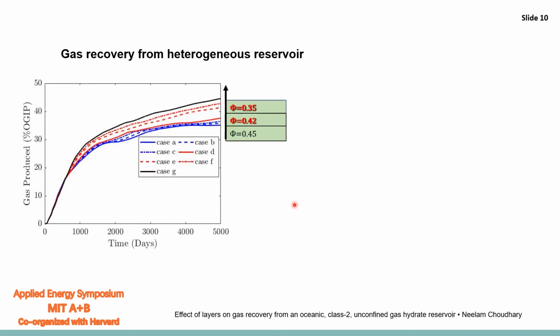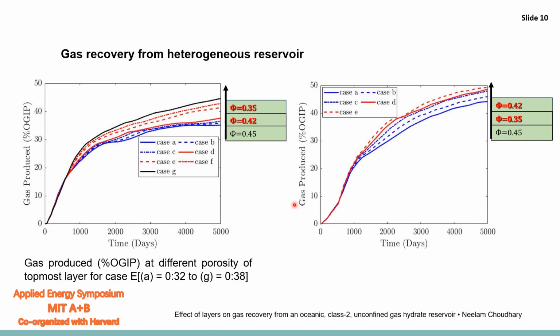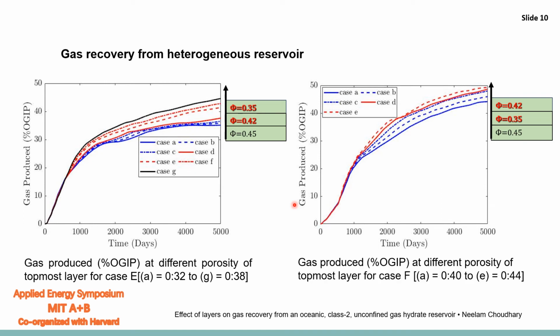Further, to see the impact of top layer, we varied the porosity of top layer in case E and F, where aquifer layer has the similar porosity. Here, we can see in both the cases that the gas recovery increases as we increase the porosity of top layer. Here, in case E, when we increase the top layer porosity from 0.32 to 0.38, the gas recovery also increases. The similar scenario can be observed in case F when we increase the top layer porosity from 0.40 to 0.44.